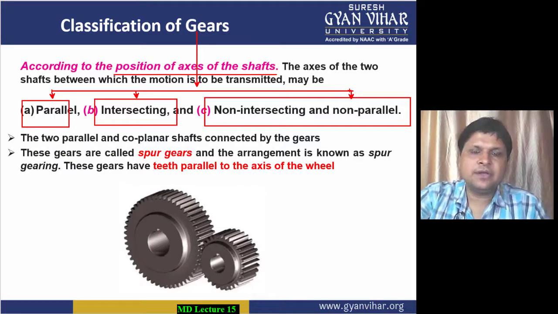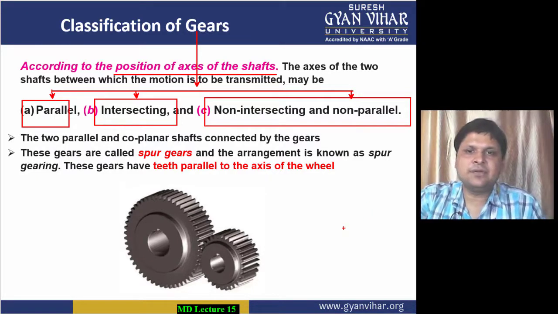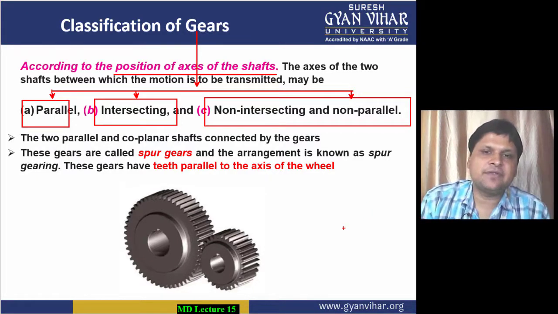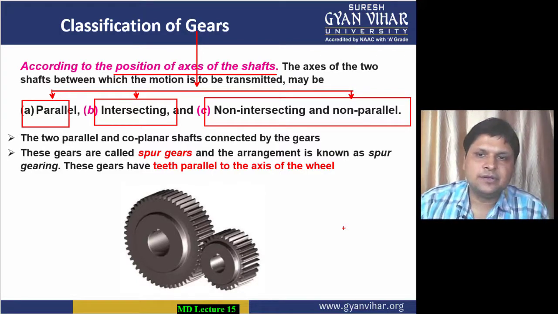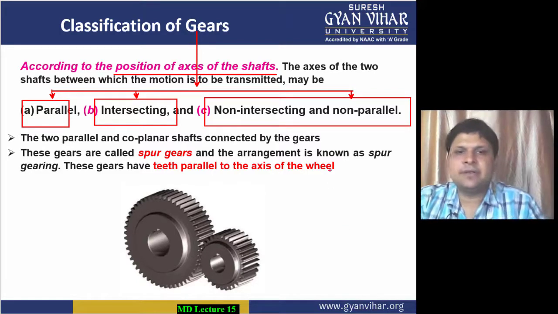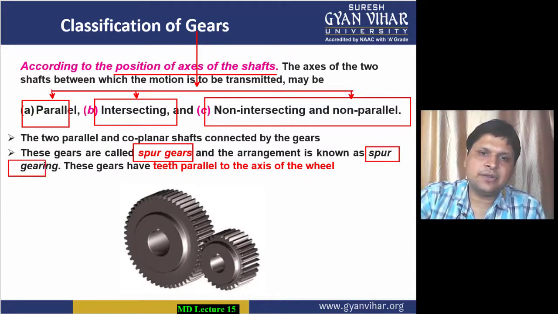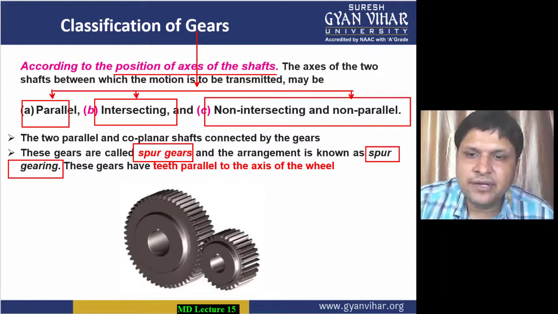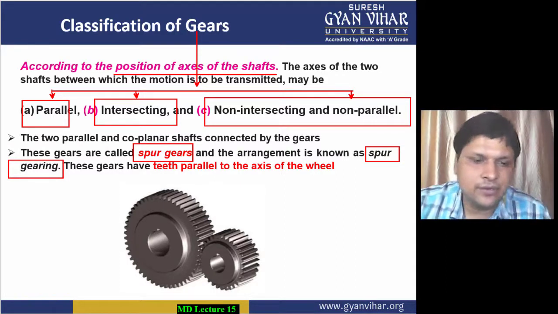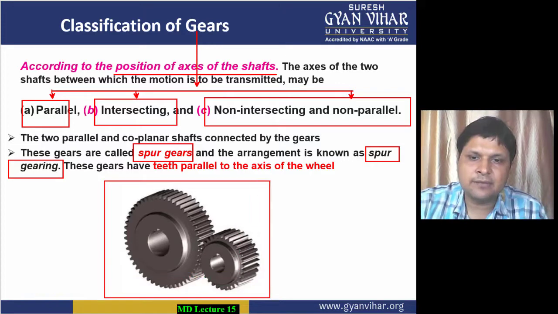So these gears in which the axes of the shafts are parallel to each other are named spur gears, and the arrangement is known as spur gearing. These gears have teeth parallel to the axis of the shaft, as you can see in the diagram of the spur gear.